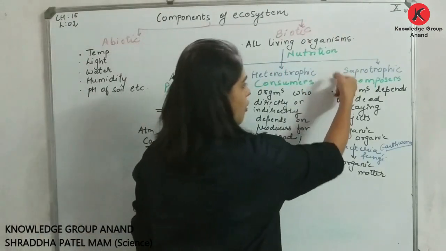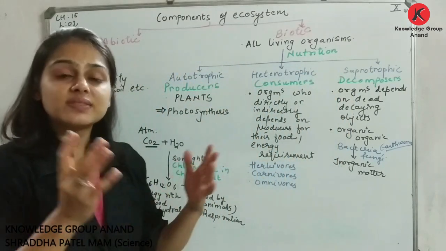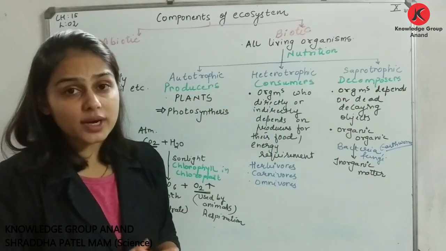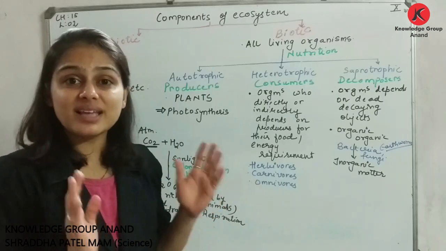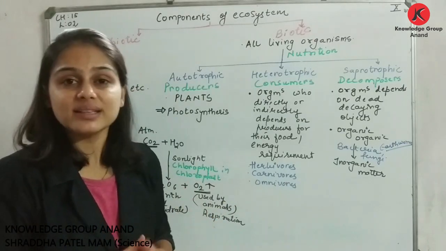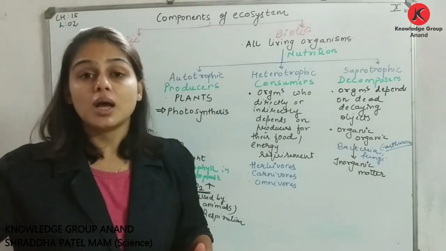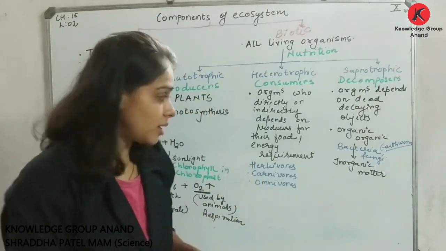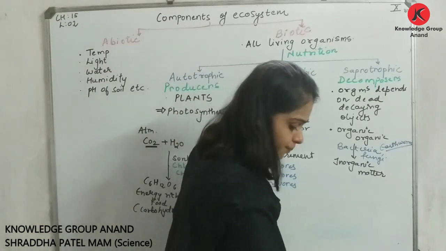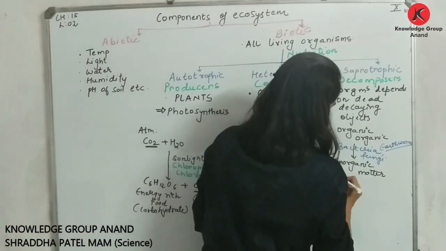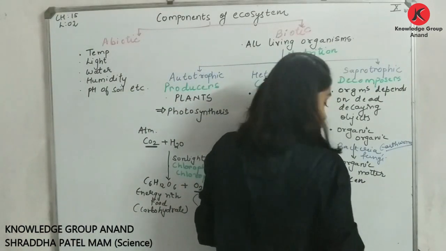Okay. So if I am talking about your decomposers, then these decomposers are those organisms who depend on dead decaying objects, where they convert their organic matter into simple inorganic matter, and this inorganic matter is taken up by plants. वो वापस से कौन ले लेगा?